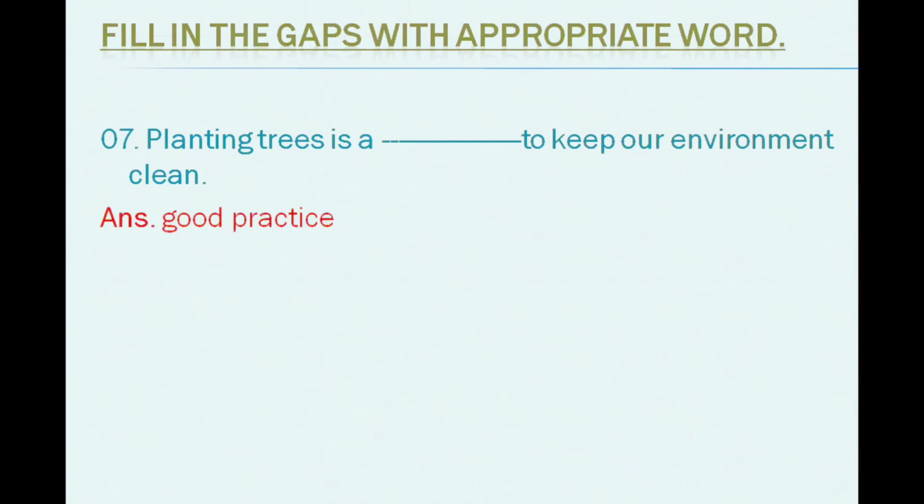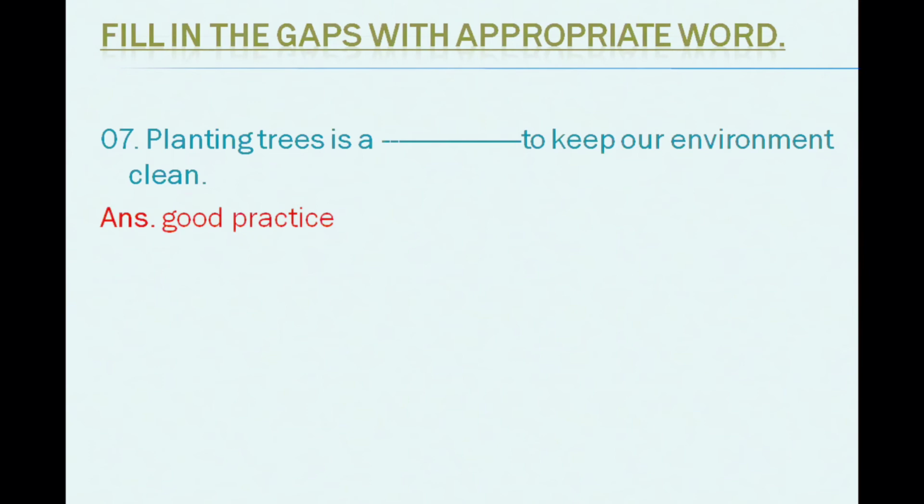You know, planting trees is not only good practice, but it also saves our environment, because plants and trees are, we can say, the oxygen of the environment. If you plant more and more trees, we can protect our environment, we can protect